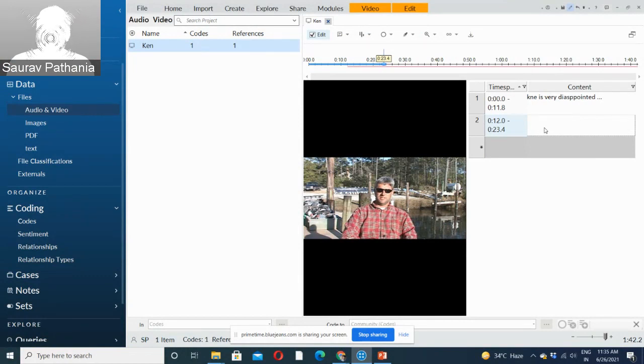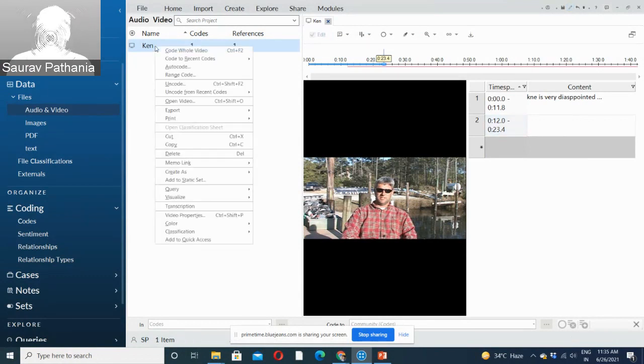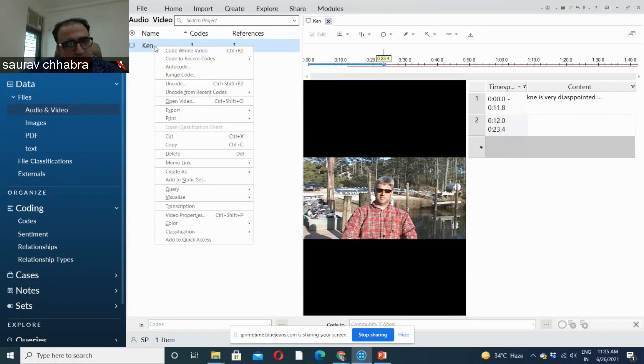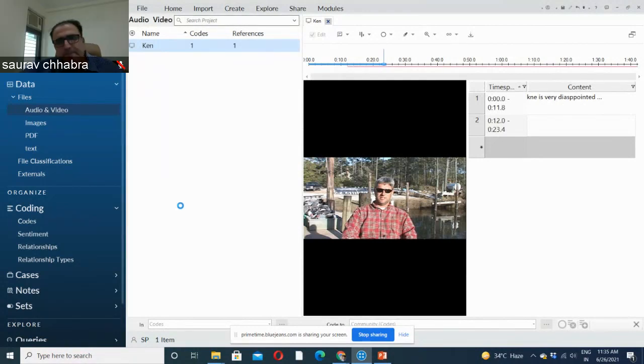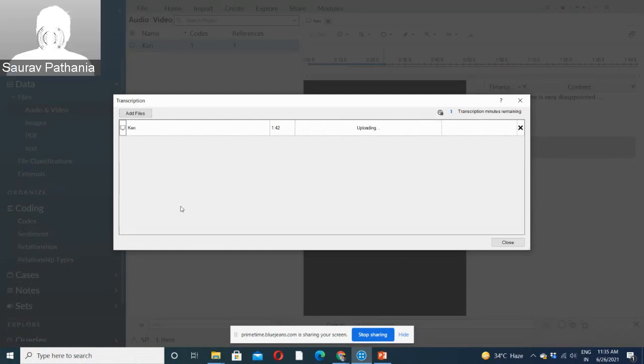If you have already transcribed your audio or video file outside NVivo, you can bring it inside and synchronize it with the video itself. That also can be done. But the next thing I wanted to show you is the automatic transcription service given by NVivo. On the portal, I will be logged in and my video will be uploaded there. So this way the video will be uploaded.